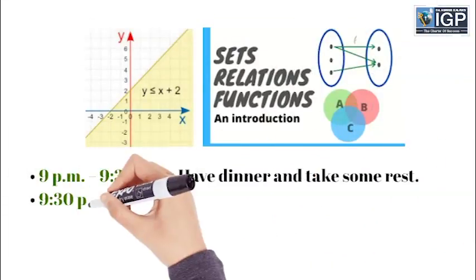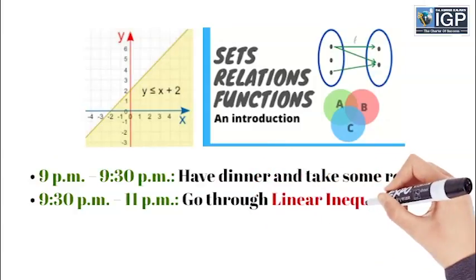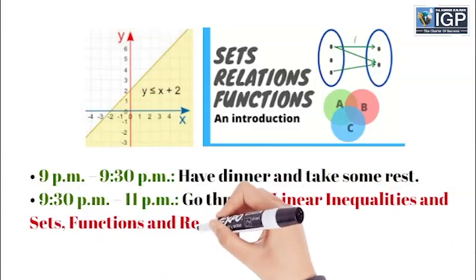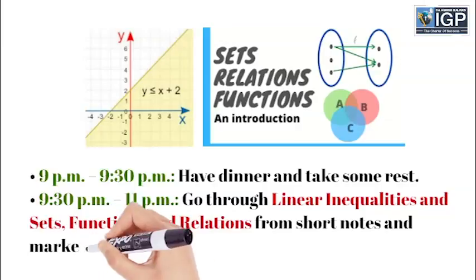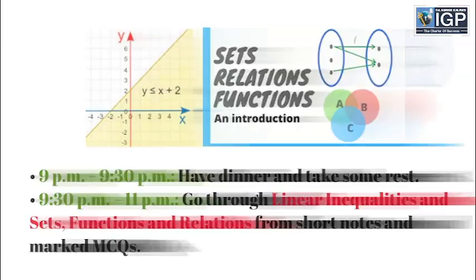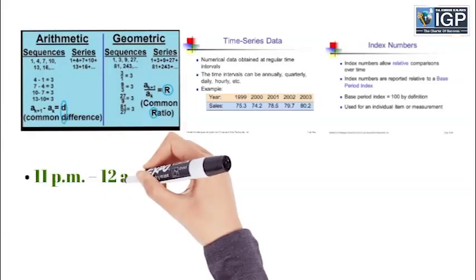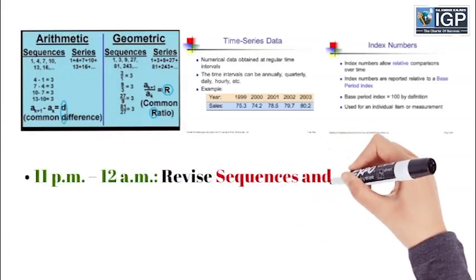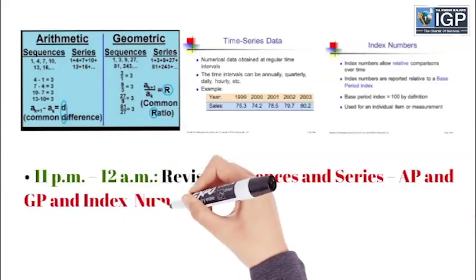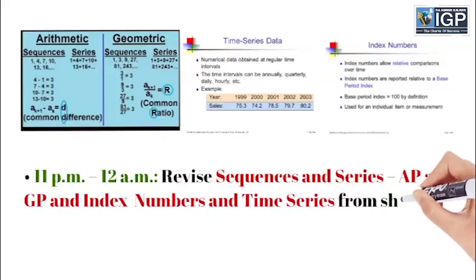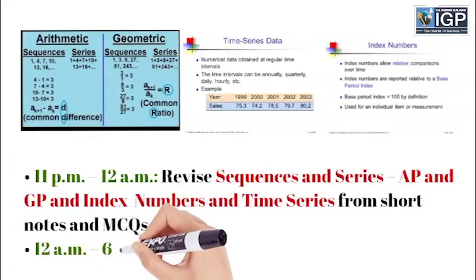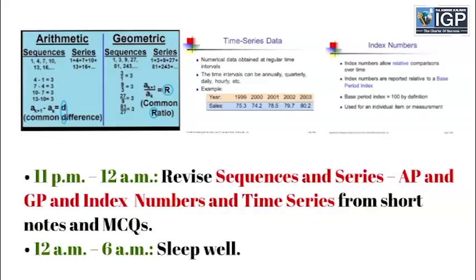From 9:30 pm to 11 pm, go through linear inequalities and sets, functions and relations from short notes and mark the MCQs. From 11 pm to 12 am, revise sequences and series, AP and GP and index numbers and time series from short notes and MCQs. From 12 am to 6 am, sleep well.